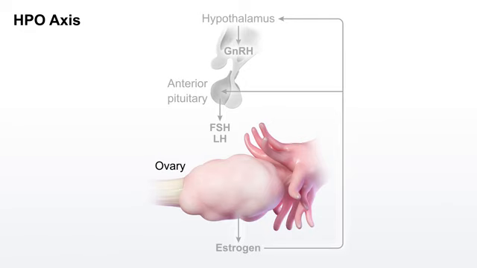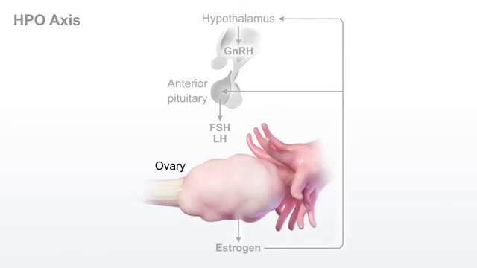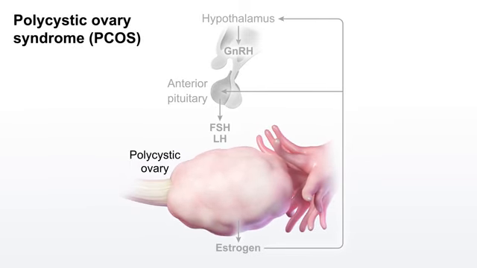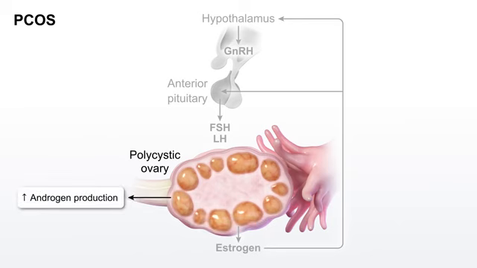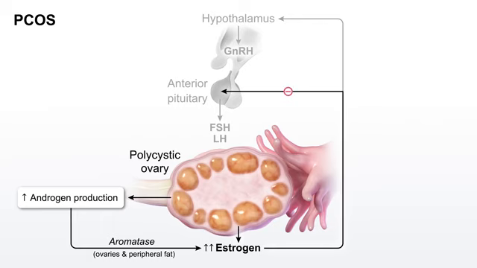Disruption of the HPO axis can lead to anovulation and abnormal uterine bleeding, most commonly polycystic ovary syndrome. PCOS is characterized by increased ovarian androgen production. Androgens are converted to estrogens by the enzyme aromatase in the ovary and peripheral adipose tissue, leading to persistently high estrogen levels. Due to negative feedback from estrogen, the abnormally elevated levels suppress pituitary gonadotropin release.